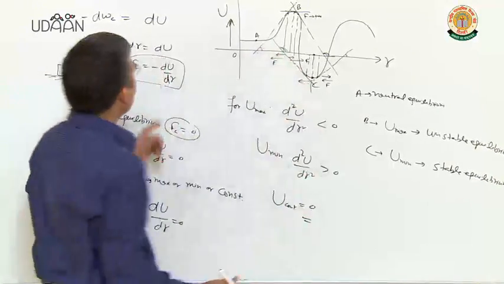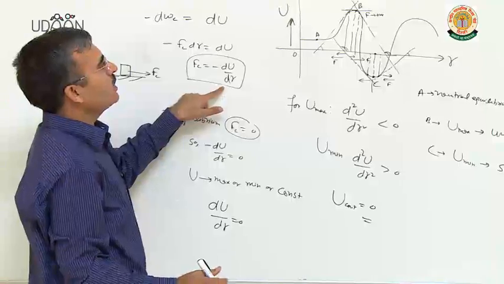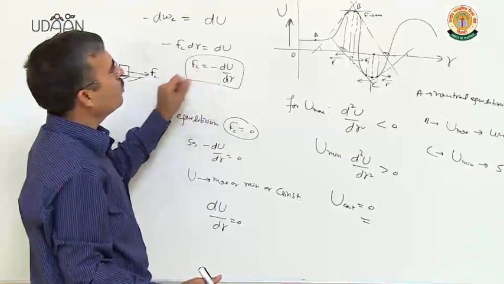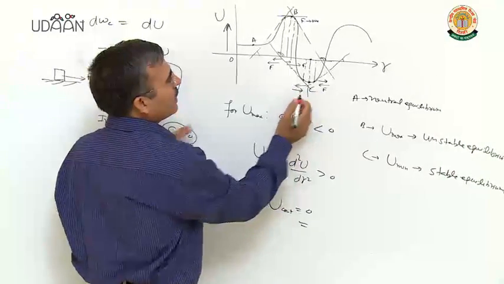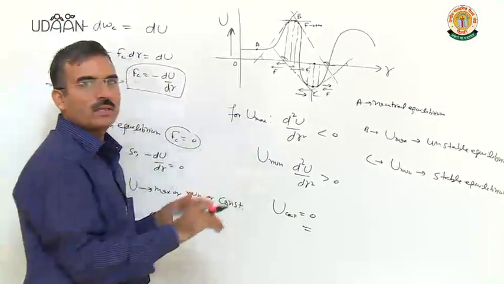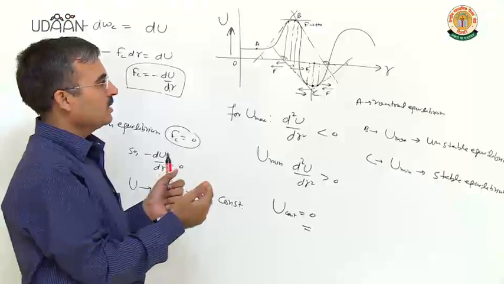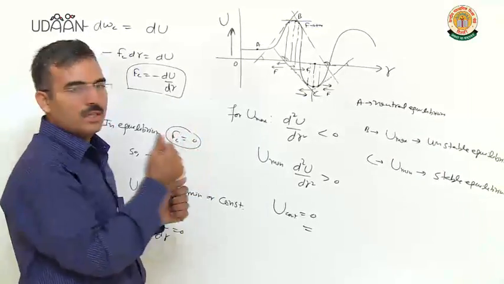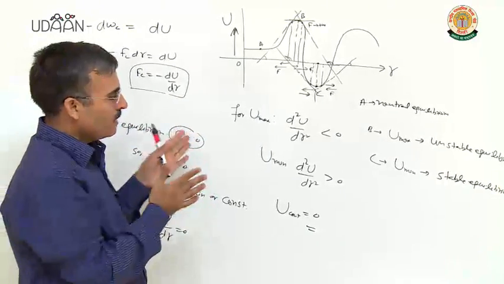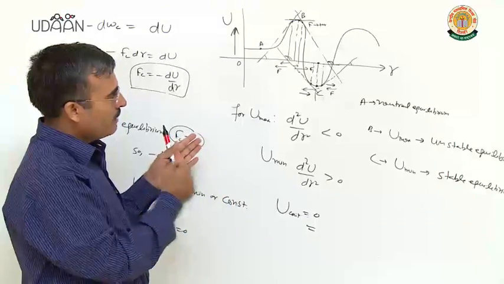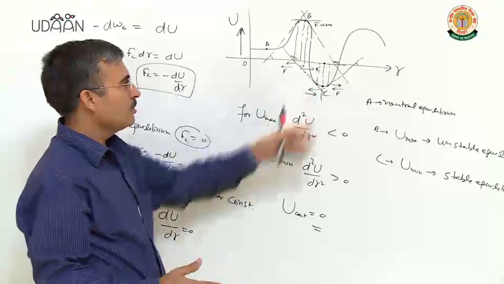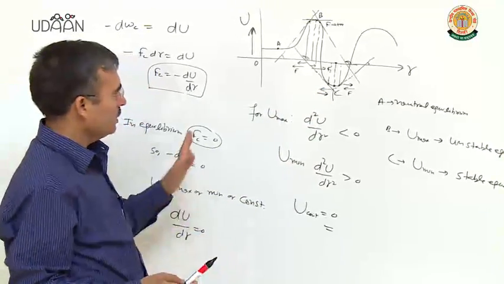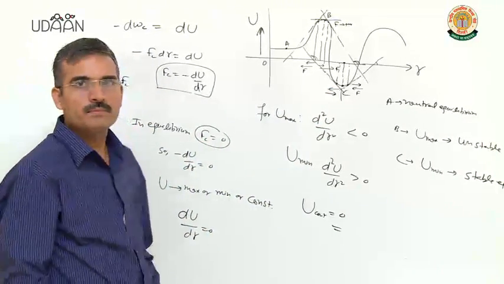So slope is negative. Negative of the slope of the potential energy position graph is force. So force becomes positive. The force acts this side, opposite to the displacement. It means that this force is restoring in nature. It will try to take back the body to position C. It means that position is equilibrium position. Okay?